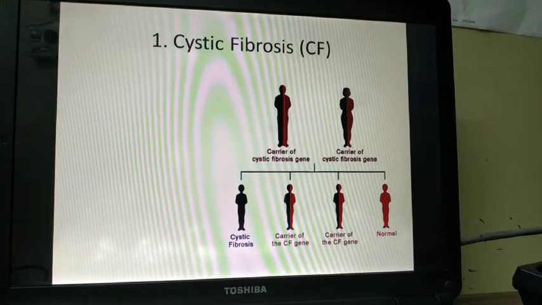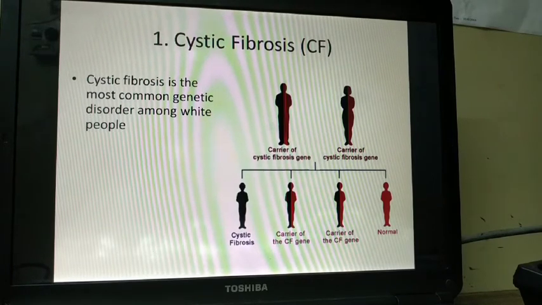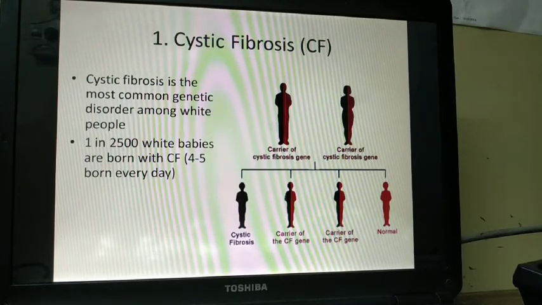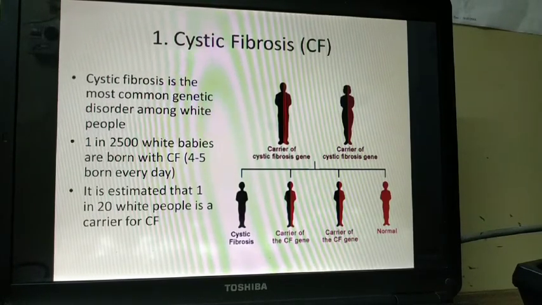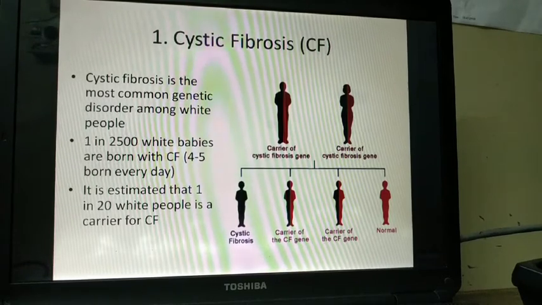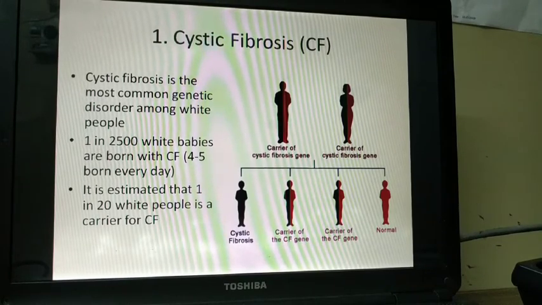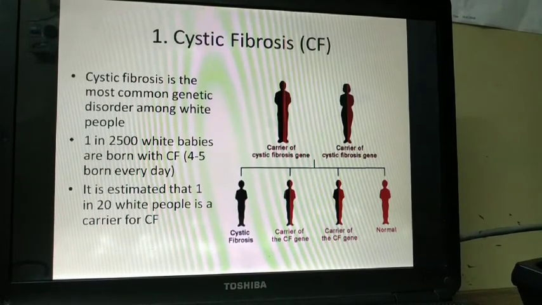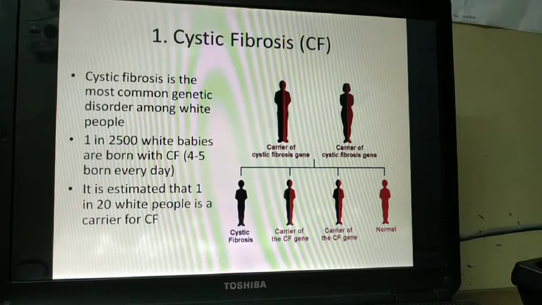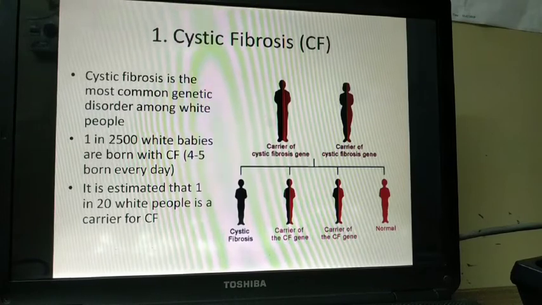As you can see, cystic fibrosis is the most common genetic disorder among white people. 1 in 2,500 white babies are born with cystic fibrosis, 4 to 5 born every day. It is estimated that 1 in 20 white people is a carrier for cystic fibrosis. So basically a single gene variation happens, and that's why cystic fibrosis is caused. In the first picture there is a carrier of the cystic fibrosis gene, and there's another carrier of the cystic fibrosis gene. So basically each of your parents will be a carrier of this particular cystic fibrosis gene.